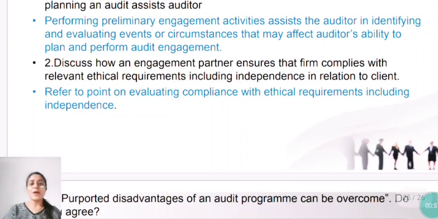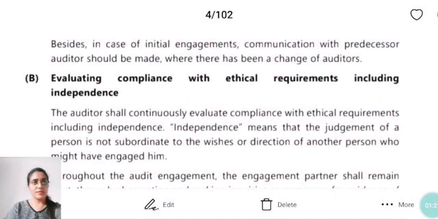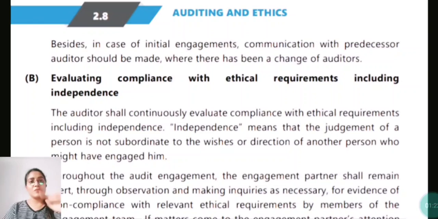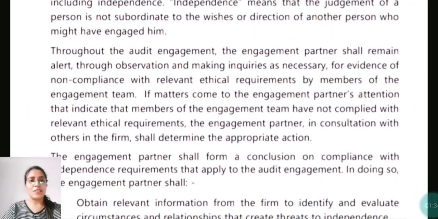Second question: discuss how an engagement partner ensures that the firm complies with relevant ethical requirements, including independence in relation to the client. So how an engagement partner ensures this, we have to say. In your ICAI module they have given this point: evaluating compliance with ethical requirements. I am going to take you to the module now. I have come to page number 2.8 of the module. You can refer to that, or you can refer to the screen. Part B talks about evaluating compliance with ethical requirements, including independence.